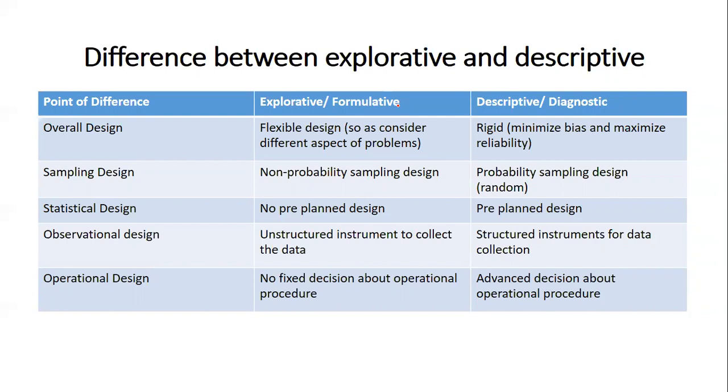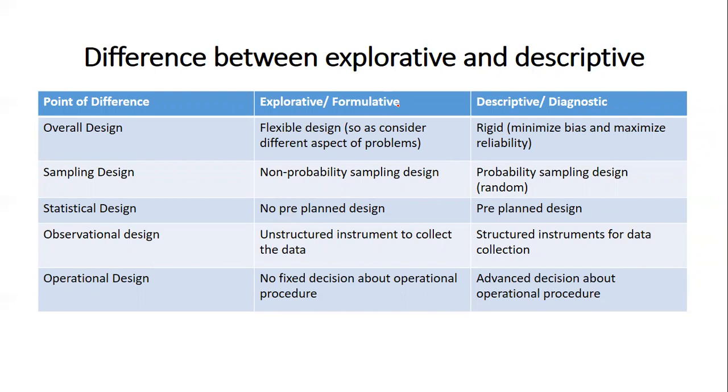In sampling design, explorative research uses non-probability sampling, which we have already learned, whereas descriptive or diagnostic research uses probability design, where every sample has an equal chance of getting selected. In statistical design, nothing is planned in explorative or formulative research, whereas descriptive or diagnostic research is perfectly planned.